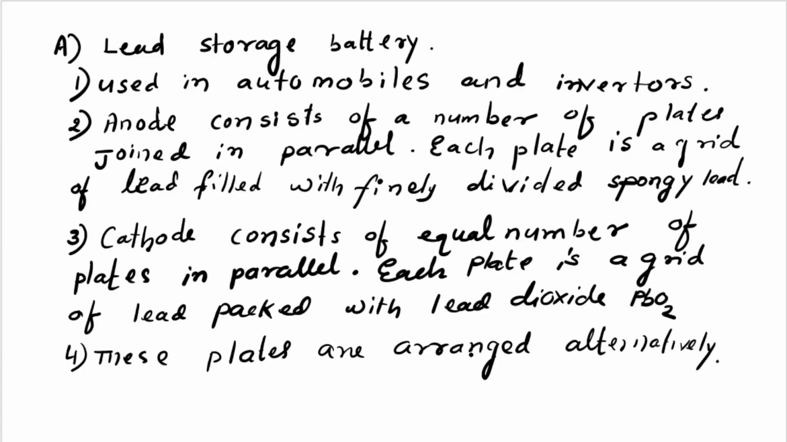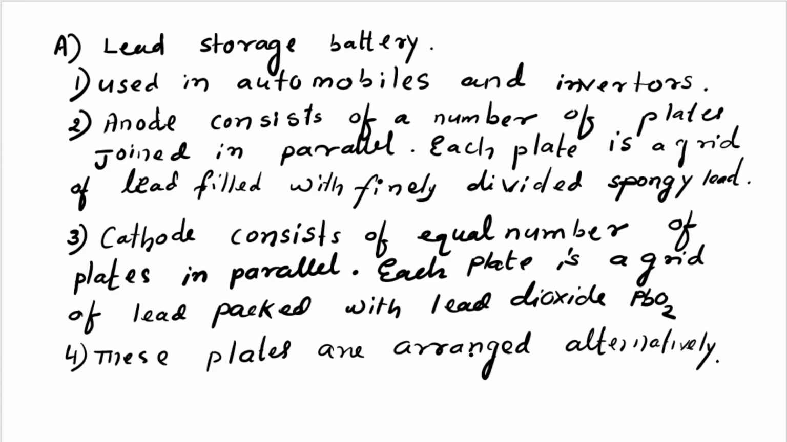The anode consists of a number of lead plates joined in parallel. Each plate is a grid of lead filled with finely divided spongy lead. That means the lead inside it is filled with finely divided spongy lead.